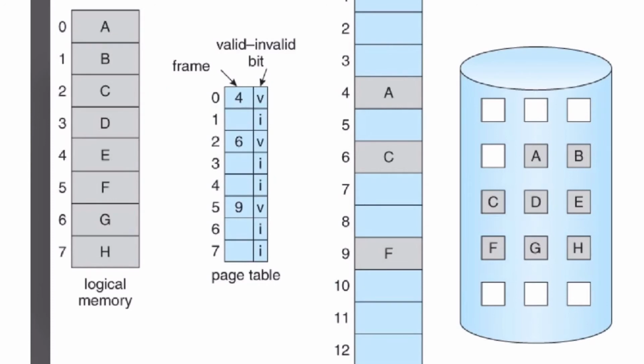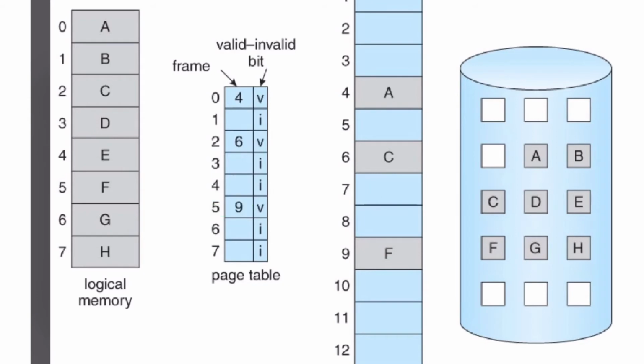Page number 2, that is C, is loaded in frame number 6. Page number 5, that is F, is loaded in frame number 9.